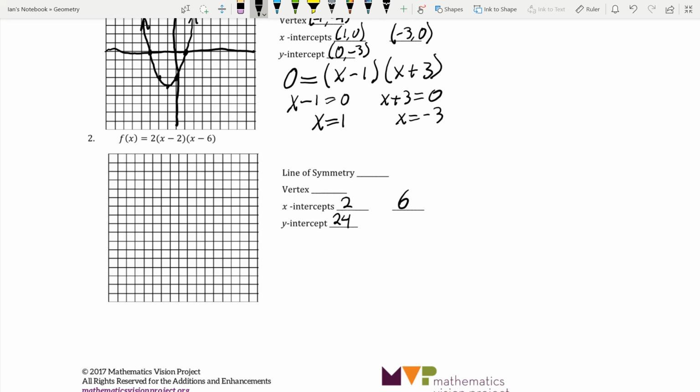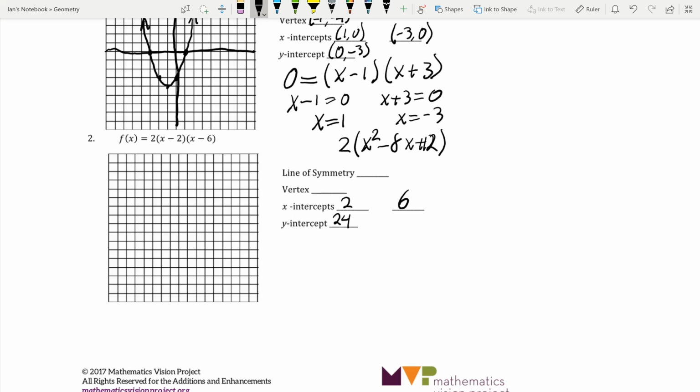Now we need to put this into standard form to get it to vertex form. So I'm going to leave it a specific way, and you guys will see why I do that. So we get 2 times x squared minus 8x plus 12.